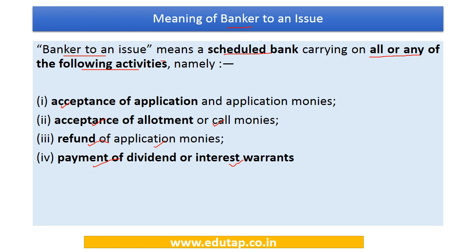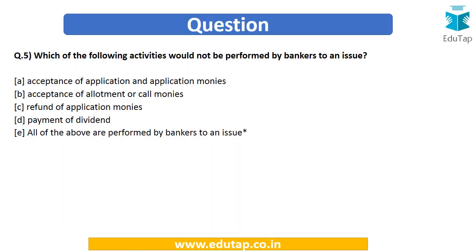So all these activities, they are affiliated to role of banker to an issue. So now friends, we can easily answer this question that all of these activities, they are performed by bankers to an issue. So the answer here is going to be option number E.